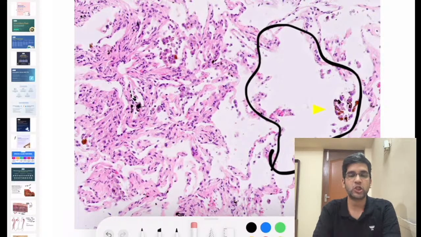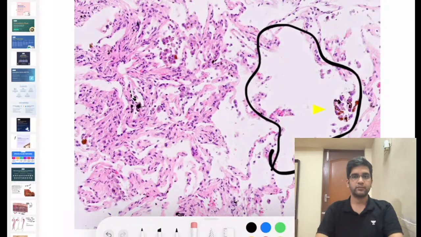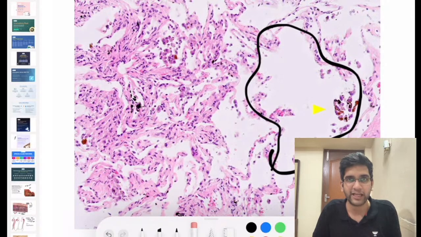Any vasculitis which will cause pulmonary hemorrhage? Can I say Goodpasture syndrome can cause pulmonary hemorrhage? It can, it will, right? And you must have read about a few viral hemorrhagic fevers which can also cause pulmonary hemorrhages, right? Okay, great. Goodpasture syndrome can cause it.